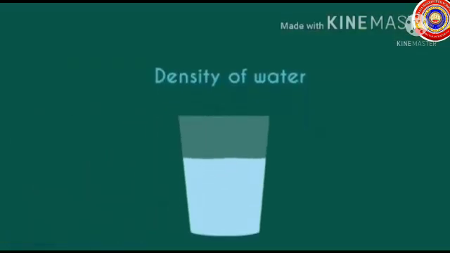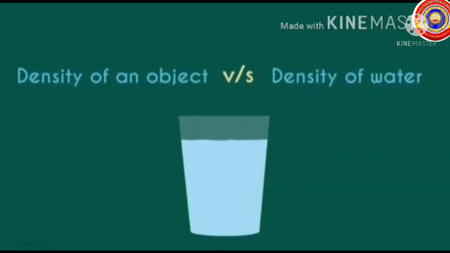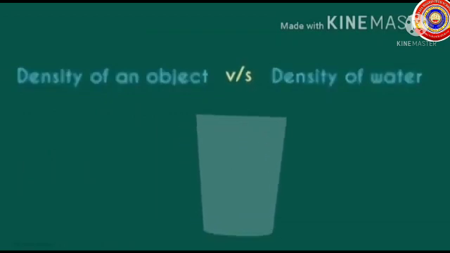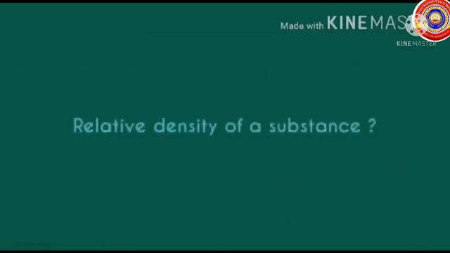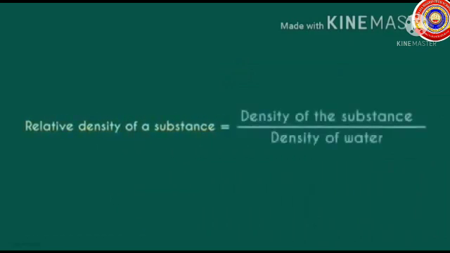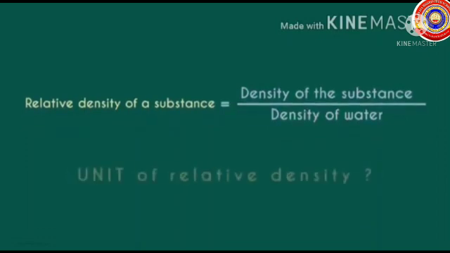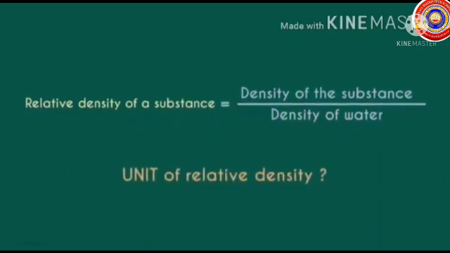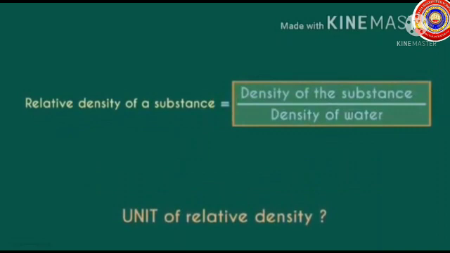Relative density of a substance is the ratio of the density of the substance, any substance like kerosene, oil, etc., to the density of water. So, what is the equation? Relative density equals density of the substance divided by density of water.